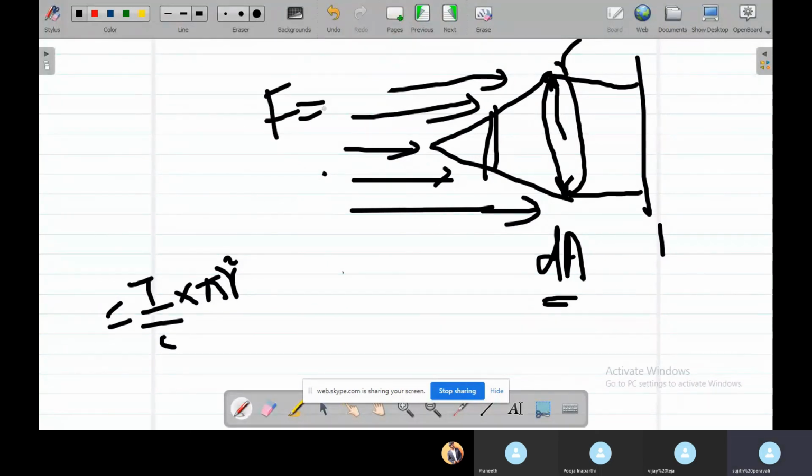This will be the force exerted on the cone when there is a source of intensity I, and the base radius of the cone is r.